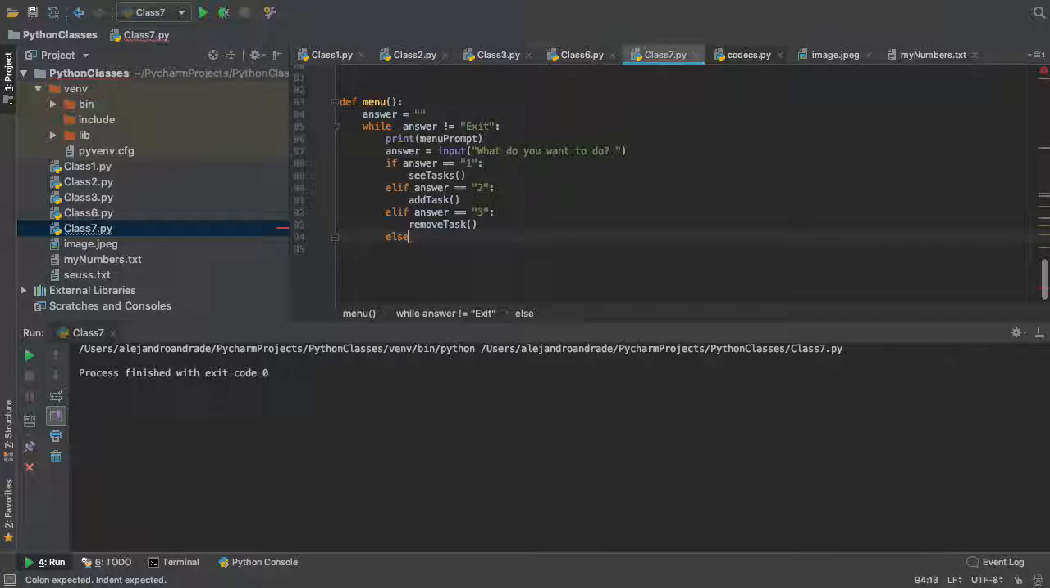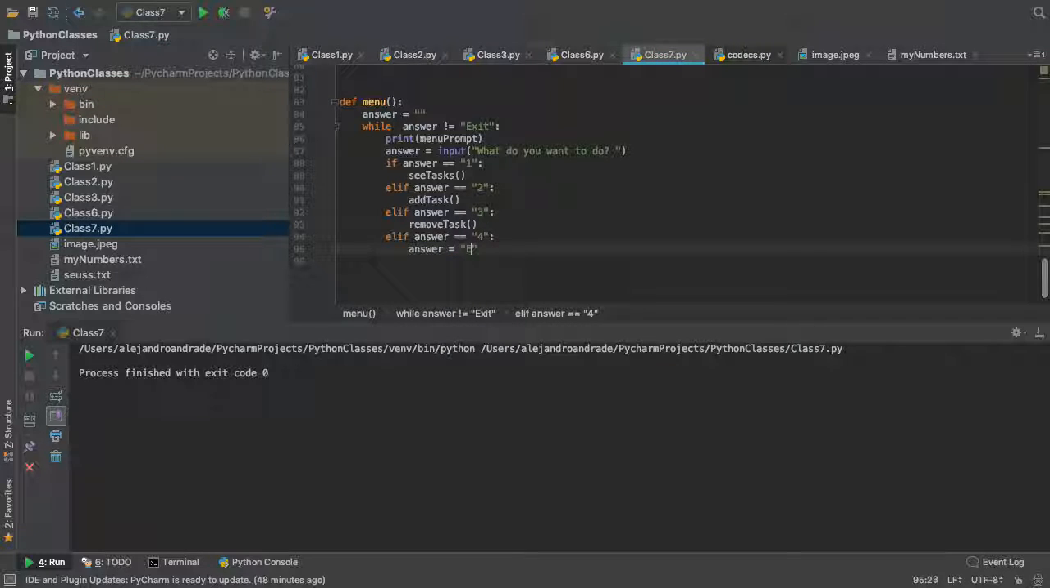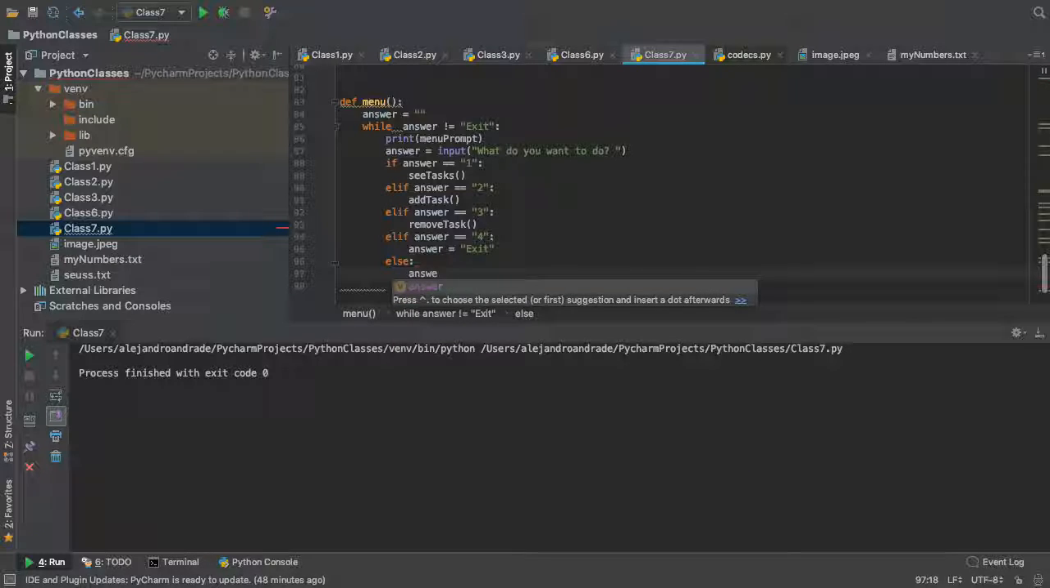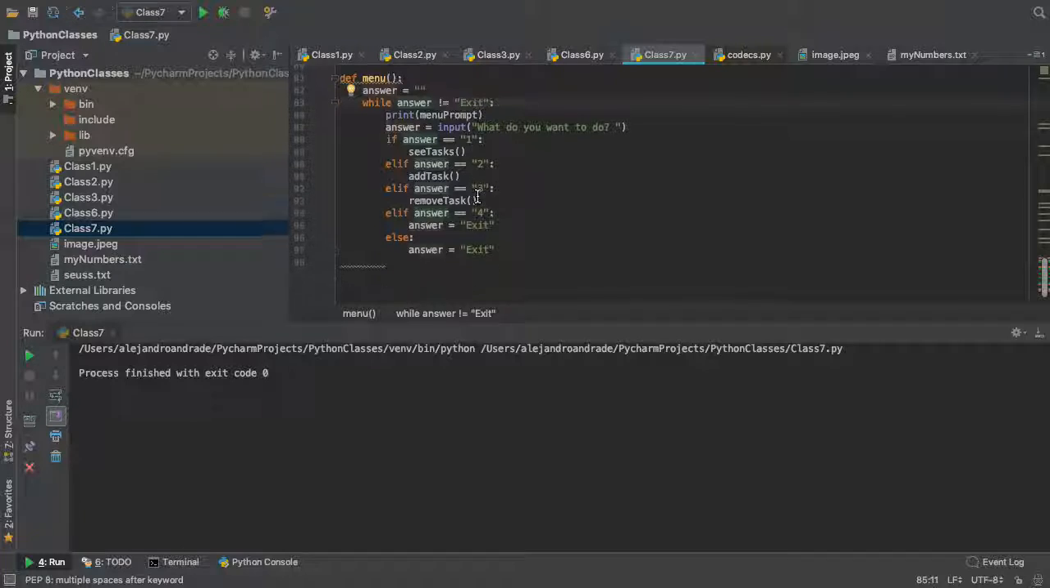So we're gonna do elif answer equals 4, right? We're gonna do answer equals exit, right? And then else, also if the user is stubborn and doesn't want to do 1 to 4 and puts anything other than 1 to 4, we want to make sure we exit the program, right? So then we are in a while loop. Anything can be taken here except exit, right? So once this is equal to exit, we're gonna exit this while loop, and then we can do